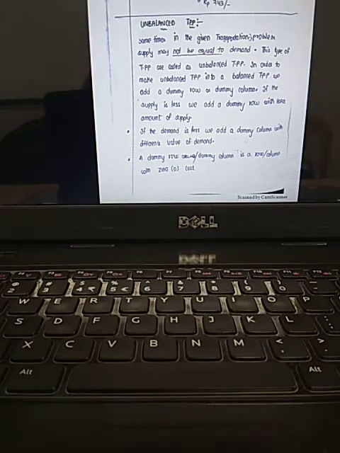Very, very important point, and a very important short answer question also. What is an unbalanced transportation problem? In the given transportation problem, if the total supply is not equal to total demand, you call such a kind of problem an unbalanced transportation problem.